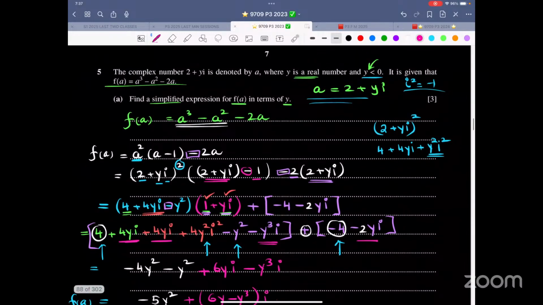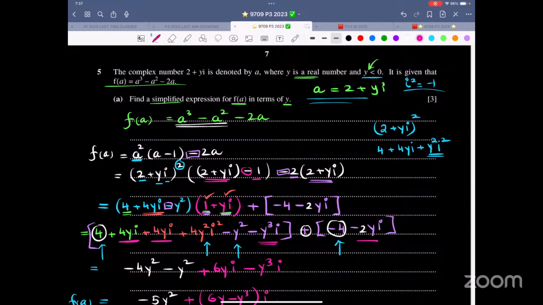Question number 5, another complex number. And now this is algebra. Just have a good look at it. So now it says the complex number 2 plus yi. Now these kind of questions do cause trouble because first of all, they don't look friendly. That is the first thing. Secondly, some kind of simplification is there, something very strange kind of feeling you get, something challenging.